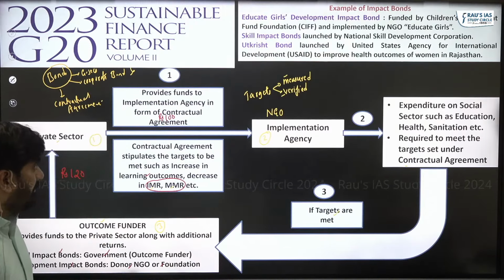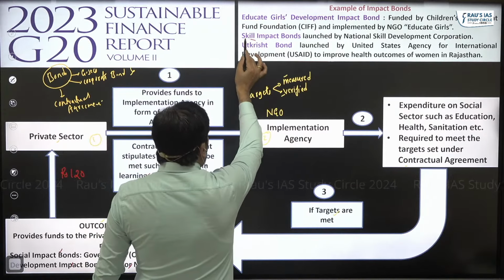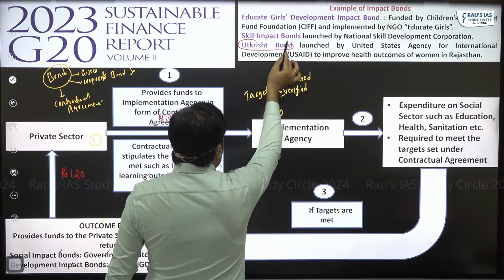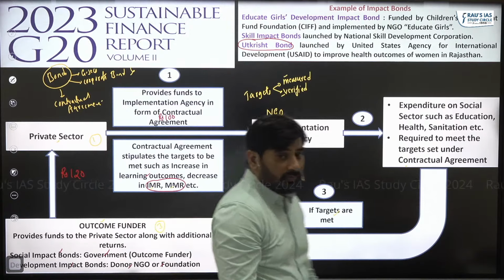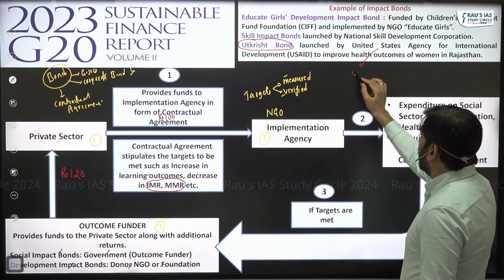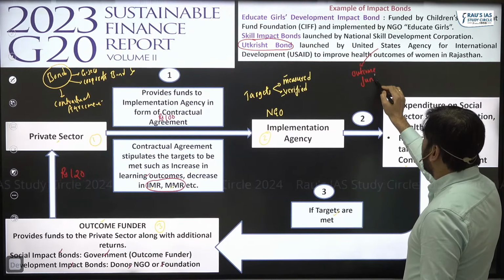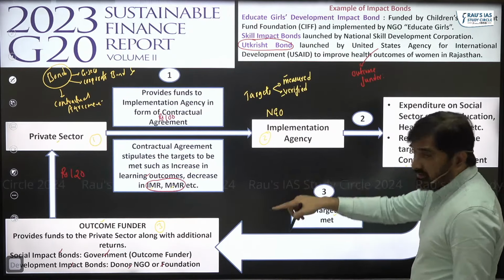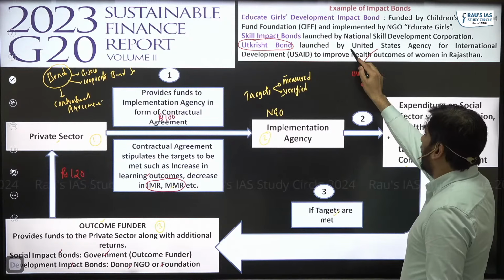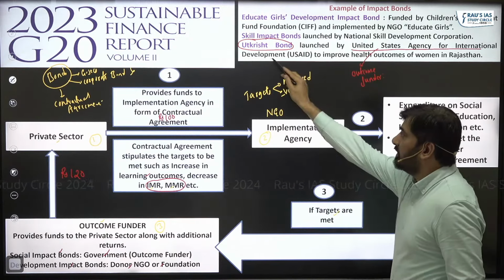The best example of impact bonds, you can see here, is a bond called the Utkrisht bond. For this Utkrisht bond, the outcome funder is a donor agency of the US called the United States Agency for International Development.